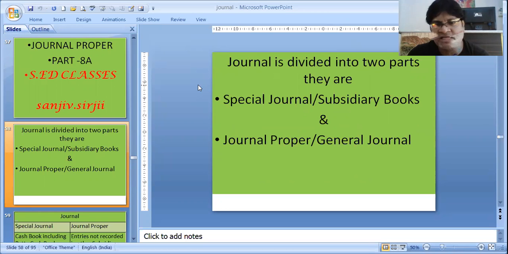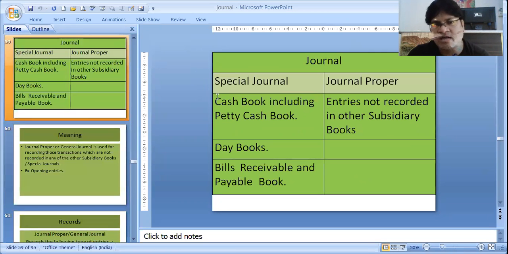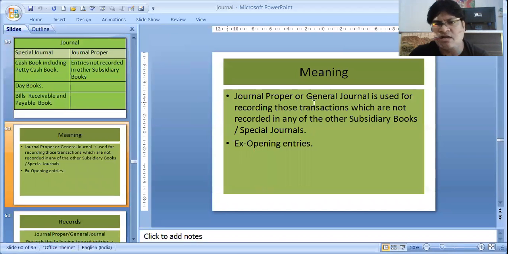Now, when I am saying special journal or subsidiary books, what are they? They are that part of journal which includes cash book, single column, double column, triple column, as well as petty cash book, day books, that is purchase day book, sales day book, where we record all credit transactions, purchase return day book and sales return day book, as well as bills receivable book and bills payable book. Then whatever is left over in these special journals or subsidiary books is recorded in journal proper. So this is the meaning of journal proper.